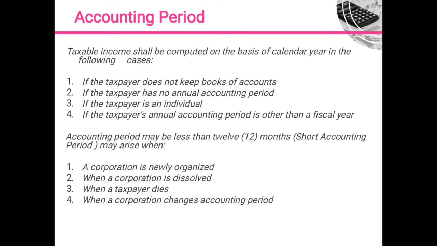If a taxpayer other than an individual, with the approval of the Commissioner of Internal Revenue, changes the basis of computing net income from fiscal year to calendar year, from calendar year to fiscal year, or from one fiscal year to another, the net income shall, with the approval of the Commissioner, be computed on the basis of such new accounting period.